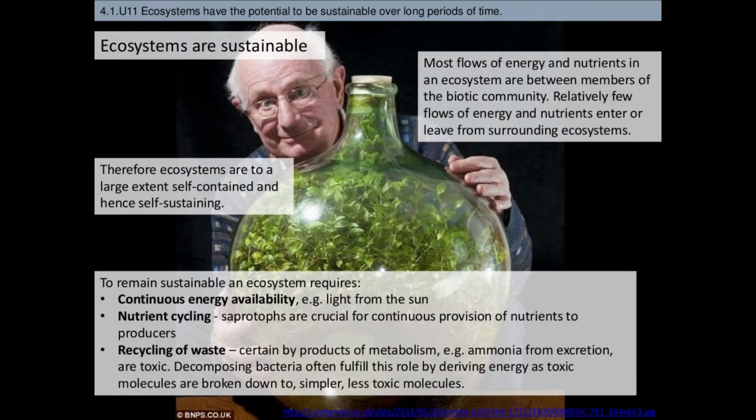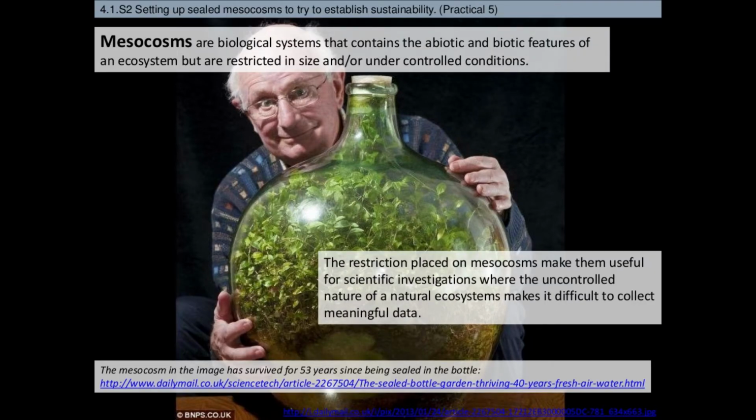The last thing that we'll talk about is that ecosystems are sustainable. Most flows of energy and nutrients in an ecosystem are between members of the biotic community. Relatively few flows of energy and nutrients enter or leave from surrounding ecosystems. To remain sustainable, an ecosystem requires continuous energy availability, nutrient cycling, and recycling of waste. Because ecosystems are sustainable, mesocosms are able to be created. Mesocosms are biological systems that contain the abiotic and biotic features of an ecosystem but are restricted in size and or under controlled conditions.